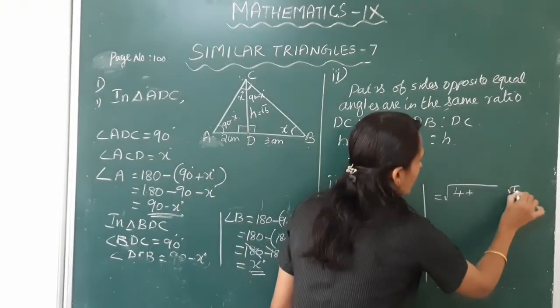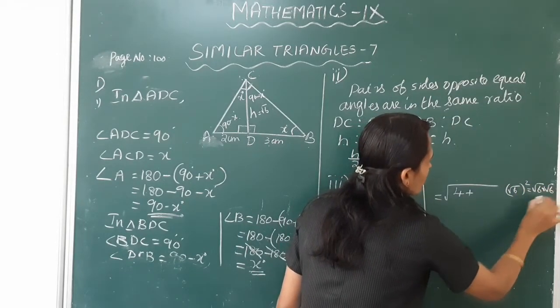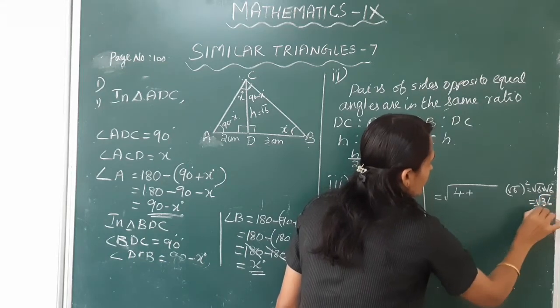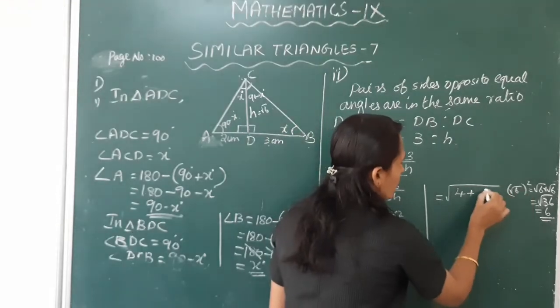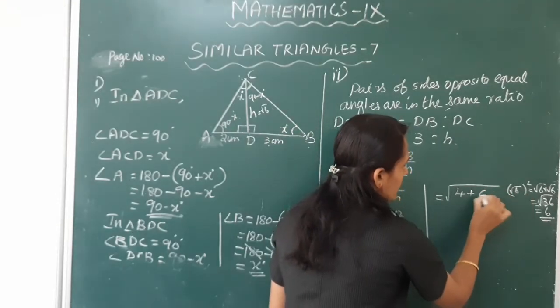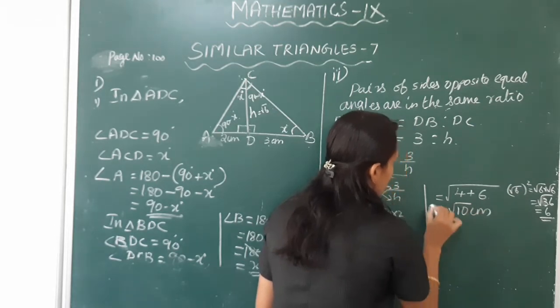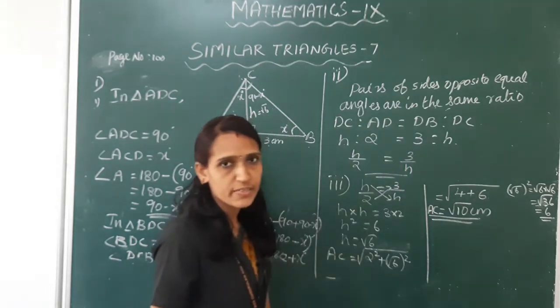Root 6 whole square is equal to root 6 into root 6, which is root of 36, and this is equal to 6. Here root 6 whole square is 6. This is equal to root 10 centimeter. AC is equal to root 10 centimeter.